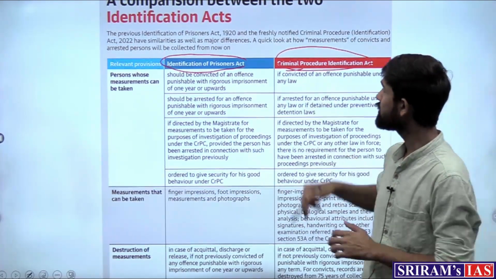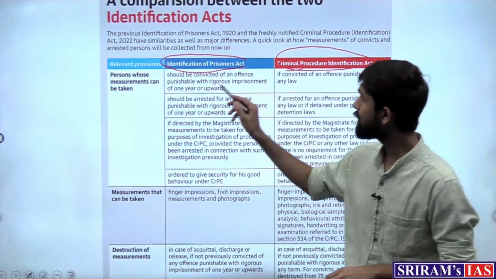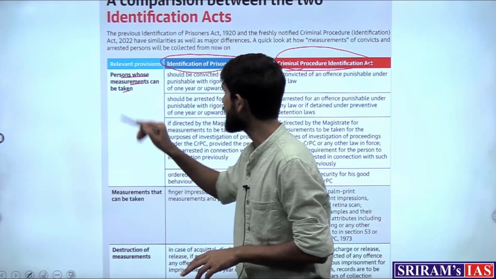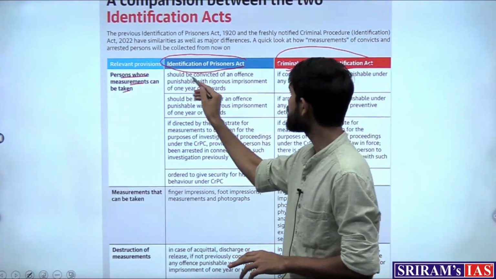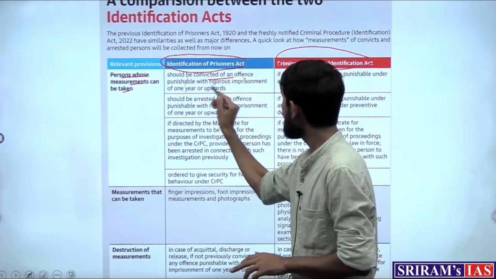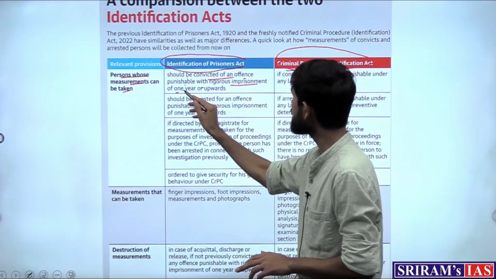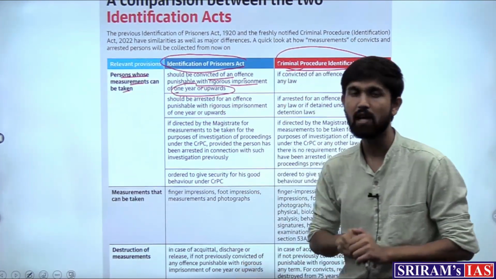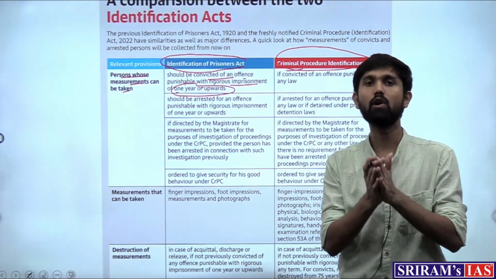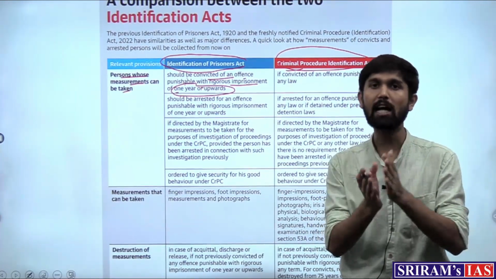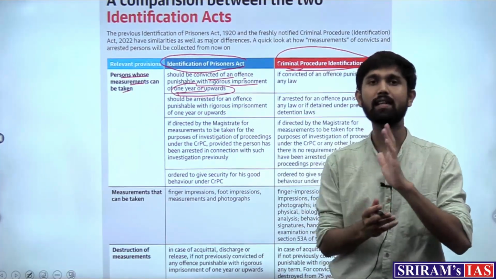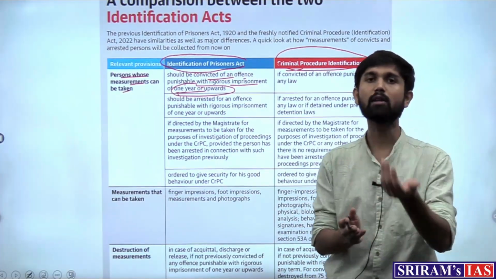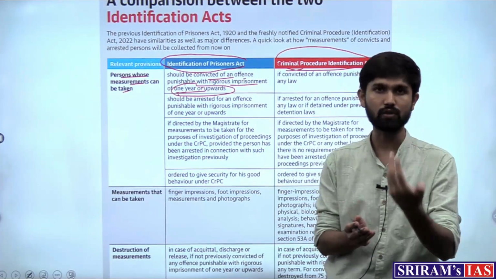Then what are the differences? With respect to the persons whose measurements can be taken, the 1920 law said that the person should be convicted of an offence punishable with rigorous imprisonment of 1 year or upwards, which means a crime which has a punishment of 1 year and upwards. So let's say the person has committed a theft and the punishment for theft is 3 years or 5 years.